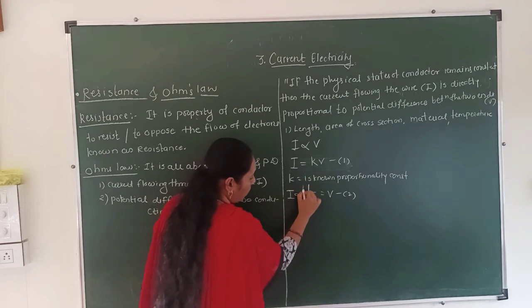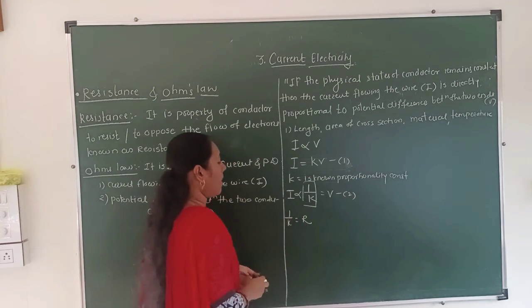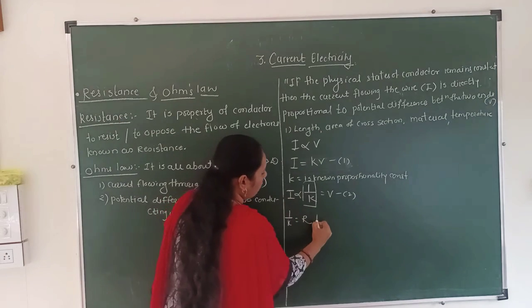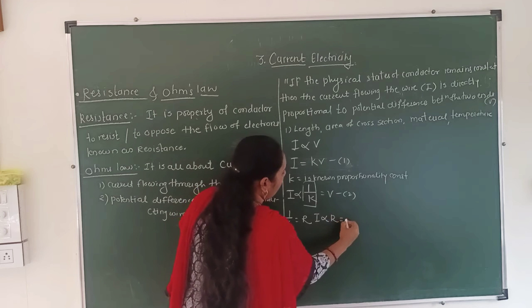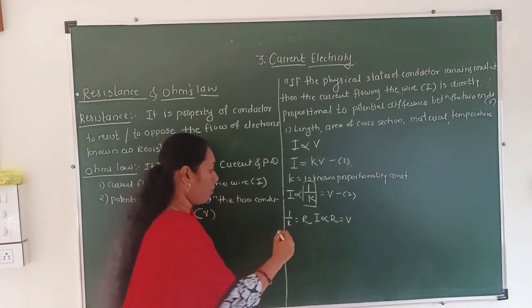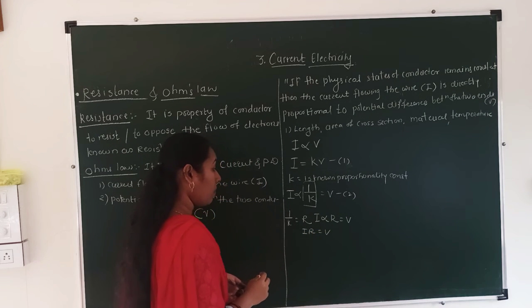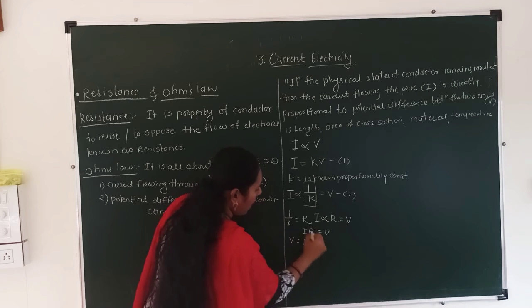The value of 1 upon K is equal to R, which is the resistance. So the equation becomes I R is equal to V, or I can write V is equal to IR.